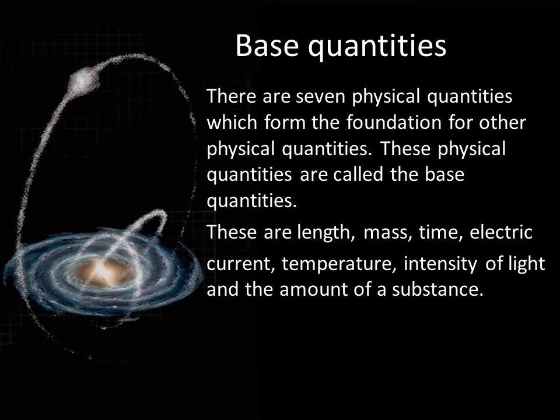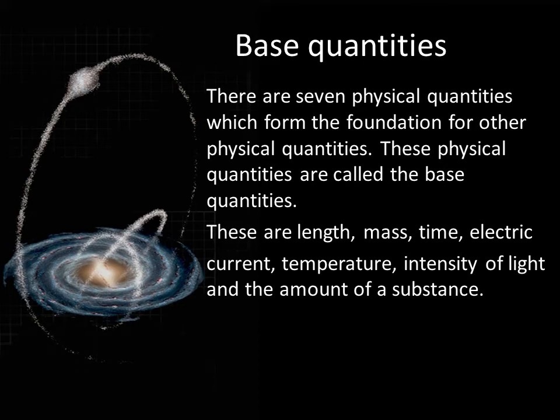These are the naturally occurring quantities. When we join these, we get other physical quantities. These are 7 and their names are here: length, mass, time, electric current, temperature, intensity of light, and amount of substance.